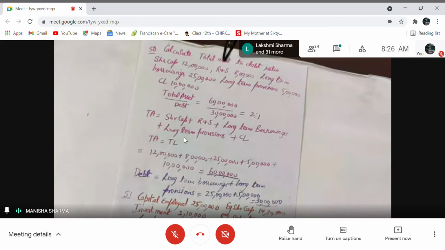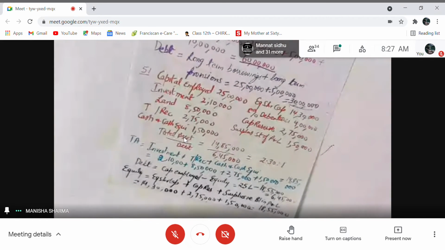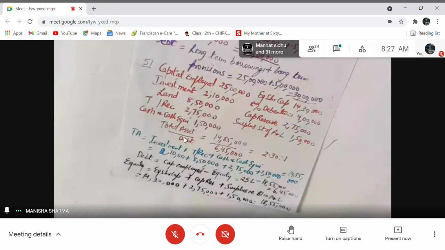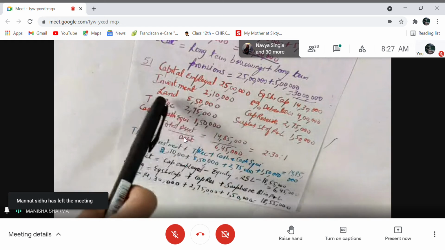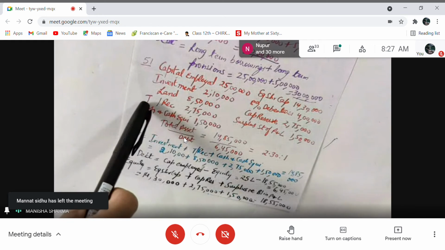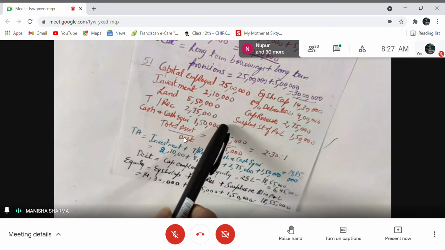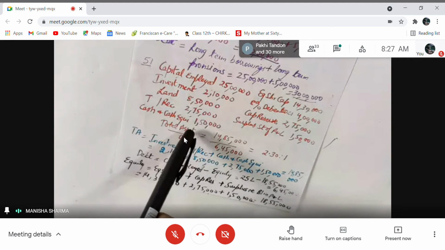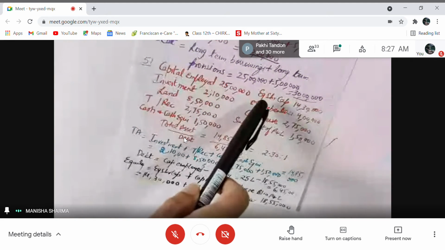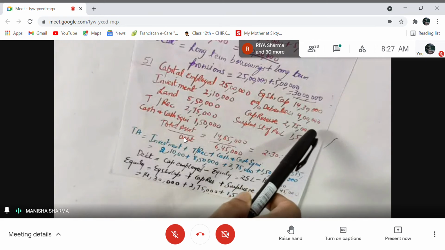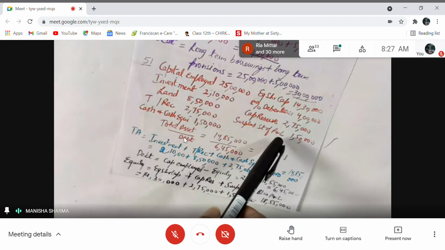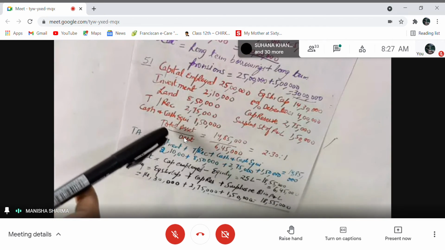Now the next sum is: capital employed 25 lakhs, investment 2 lakh 10,000, land 8 lakh 50,000, trade receivables 2 lakh 75,000, cash and cash equivalents 1 lakh 50,000, equity share capital 14 lakh 30,000, 8% debentures 4 lakh, capital reserve 2 lakh 75,000, surplus in statement of profit and loss 1 lakh 50,000. Again, we need to find total assets to debt.